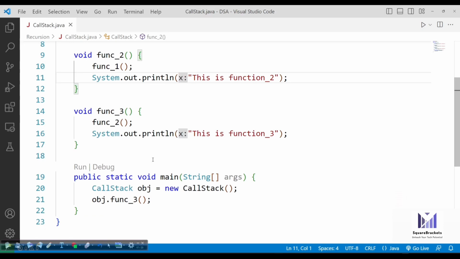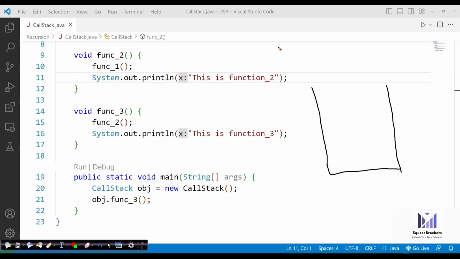So the very first thing, it is going to create the object from the main. After creation of the object, each and every call goes inside one thing known as stack. Okay. In memory, it is going to build a thing known as stack. What exactly is stack? Stack is another kind of data structure we have.